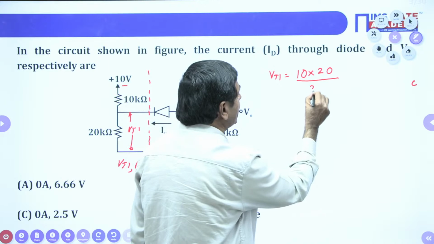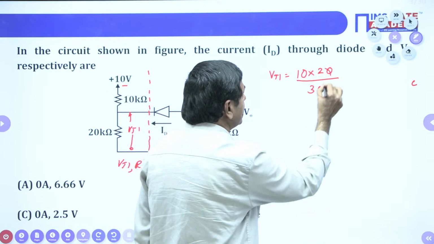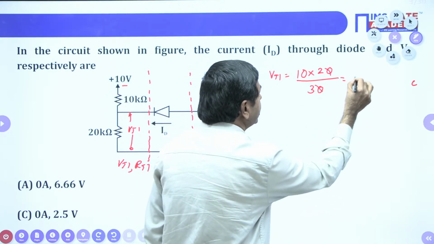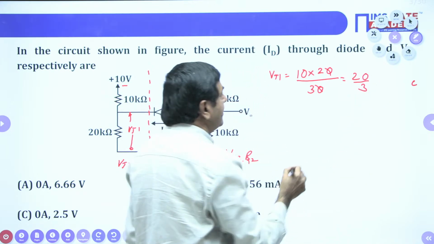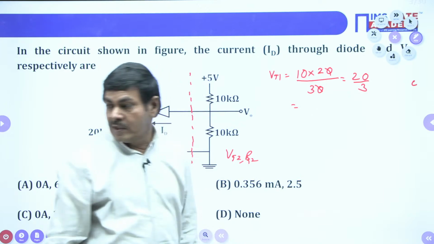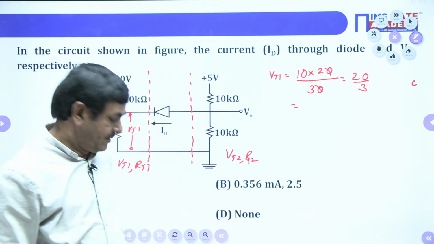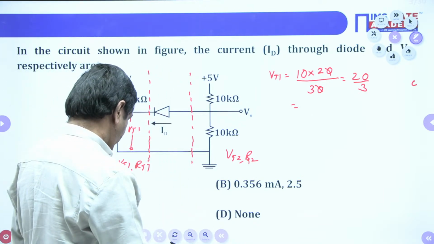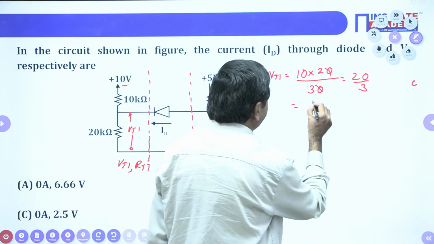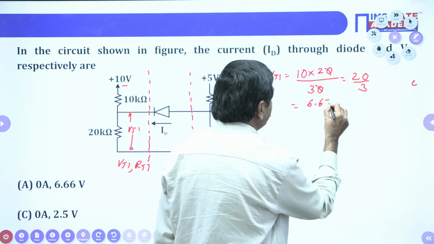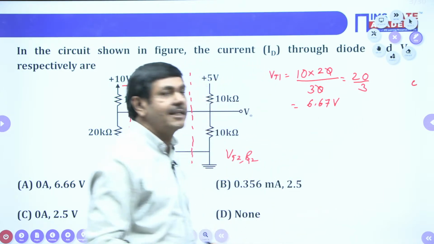Kilo cancels, 0 cancels, 20 by 3 is available here. But 20 by 3 equals what voltage? Whenever the simplification is made, 6.67 volts is available. That is VT1.